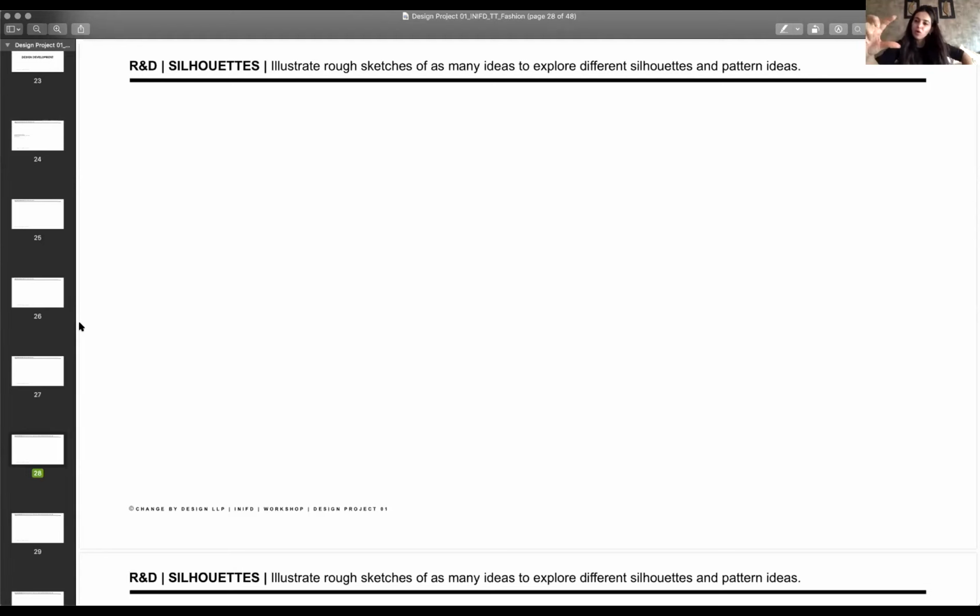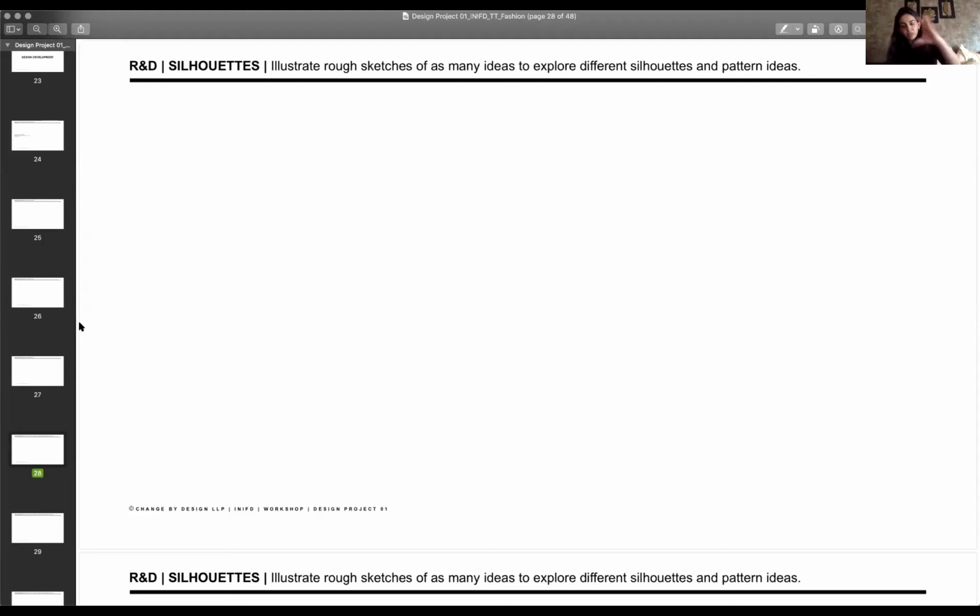You can make them this small, literally this small. On one A4 size paper, you should be able to fill up 40, 50 sketches. It should be so quick because these sketches are not detailed design sketches. These are silhouette sketches to understand shape, length, just the overall vibe of your illustration. Okay, so that's what you put in here. You can put in your R&D, which is like images. Say you're looking at a specific image.